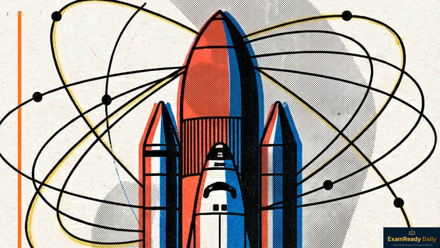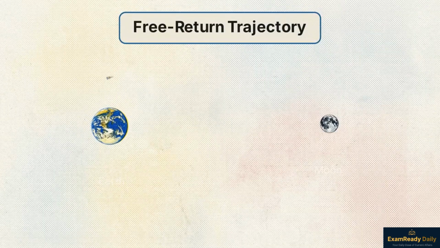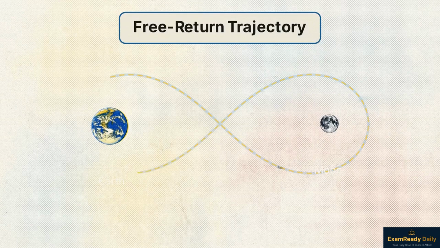The primary vehicle for this mission is the Space Launch System, or SLS. It is the most powerful rocket ever built. This orbital map illustrates the mission profile. After a translunar injection, the spacecraft enters a free return trajectory. This figure-8 path naturally returns the crew to Earth if engines fail.